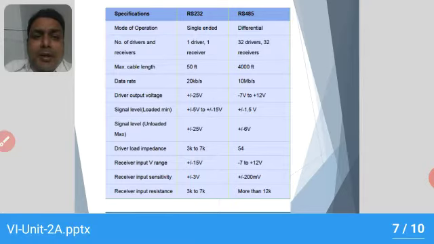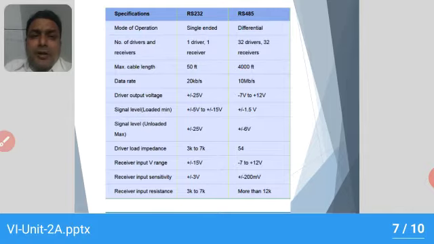So there are more differences between RS-232 and RS-485, where RS-485 is superior in terms of performance. We can compare its driver load impedance, receiver input voltage range, receiver input sensitivity, and receiver input resistance.